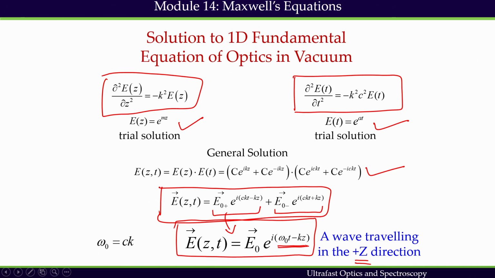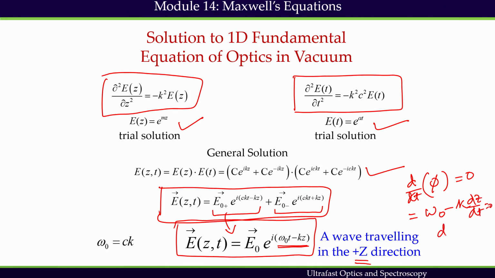If we take the first derivative of the phase, d/dt of this total phase, we say that the velocity of the constant phase front is nothing but the phase velocity. To make this constant, the derivative has to be 0, which means I get omega naught minus k dz/dt equals 0.